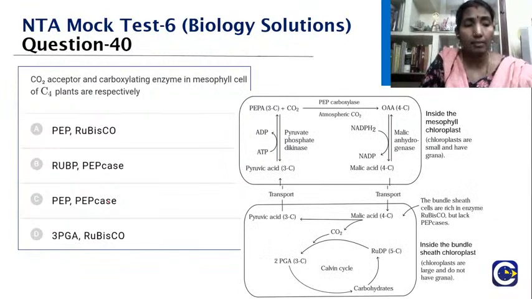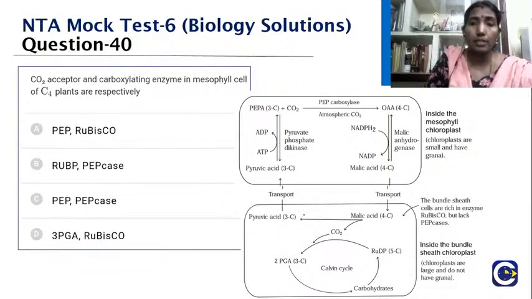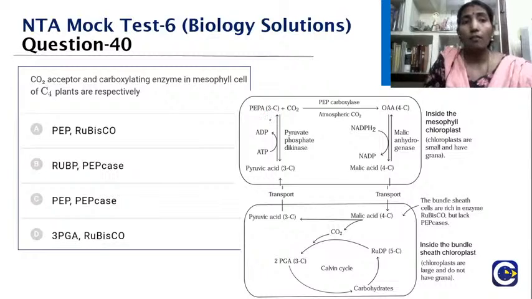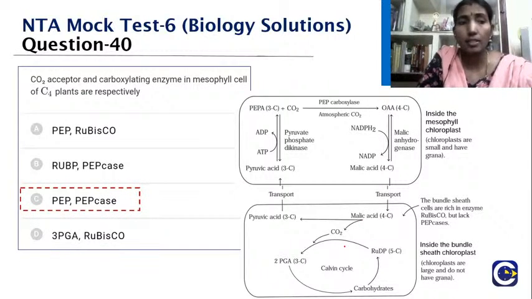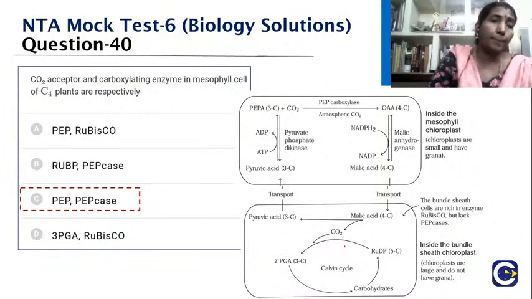You can see in these C4 plants which have the Kranz anatomy, that means they have the mesophyll cell and the bundle sheath cell, where the PEP will be converted by the PEP carboxylase. That is the initial one to accept, and at the same time it converts into the first carbon dioxide product, the 4C compound oxaloacetic acid. Then it is converted to malic acid, which is then transported inside the bundle sheath. That in turn will enter the Calvin cycle. So the exact answer is PEP and PEPcase.